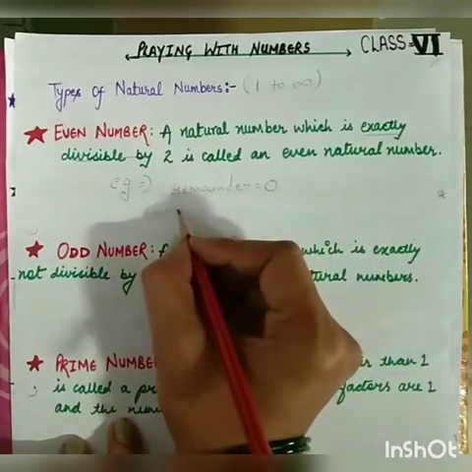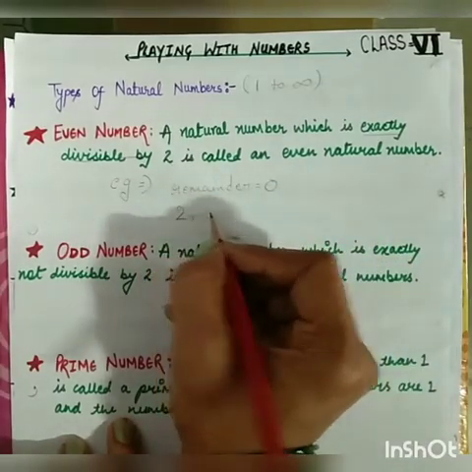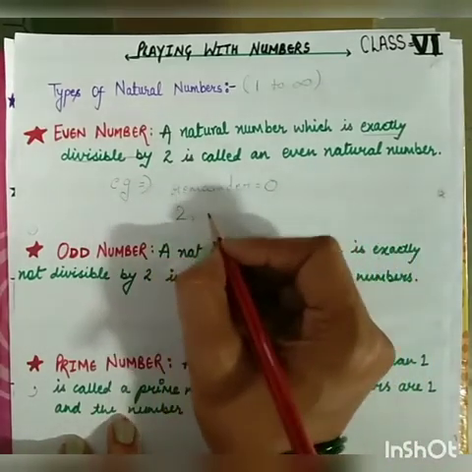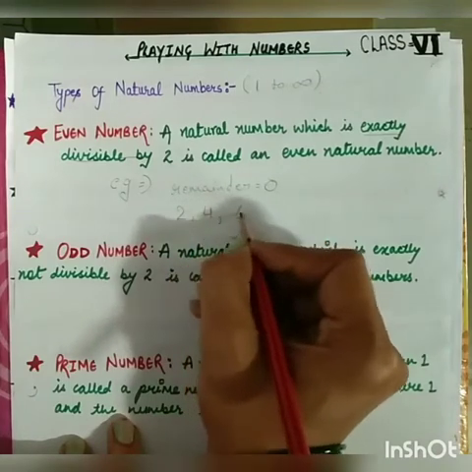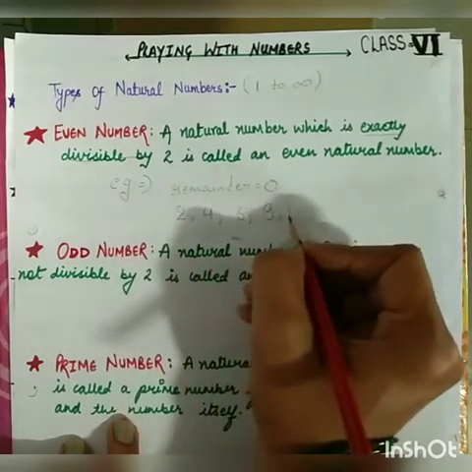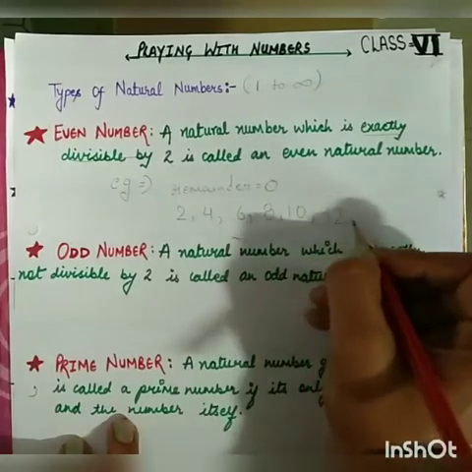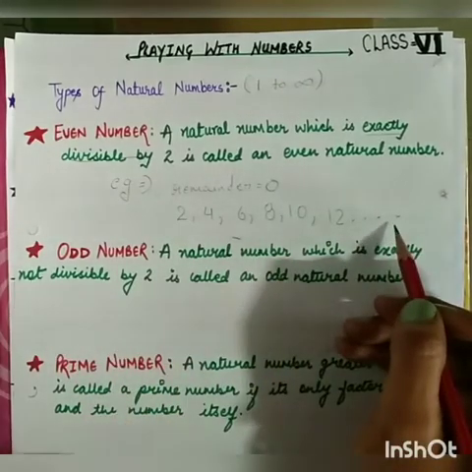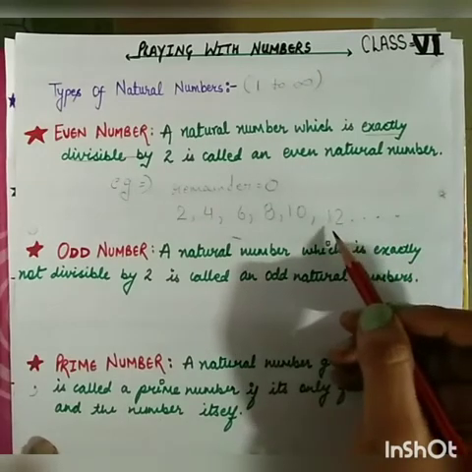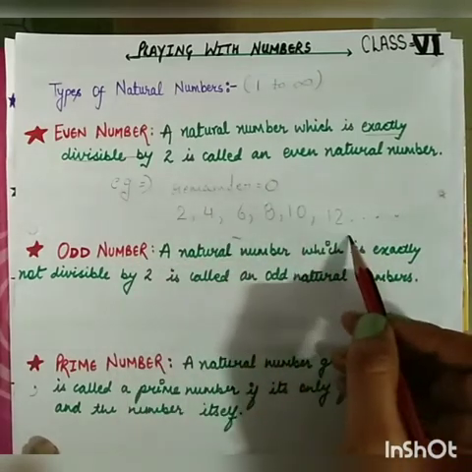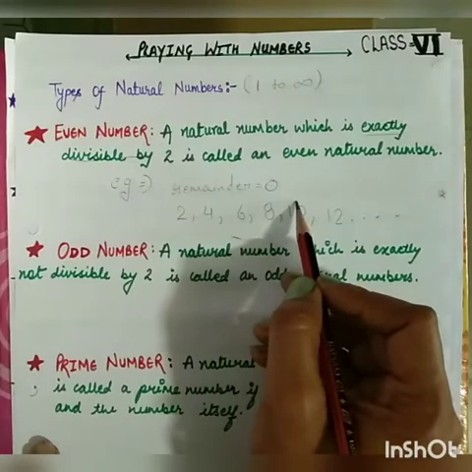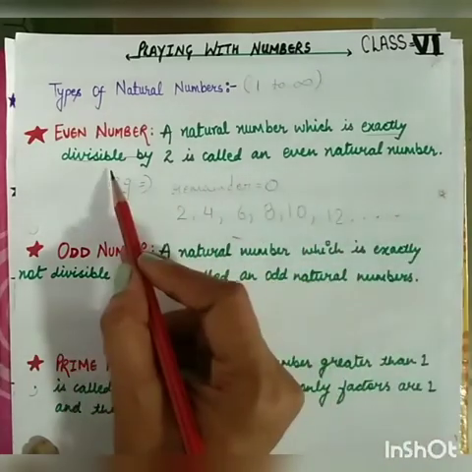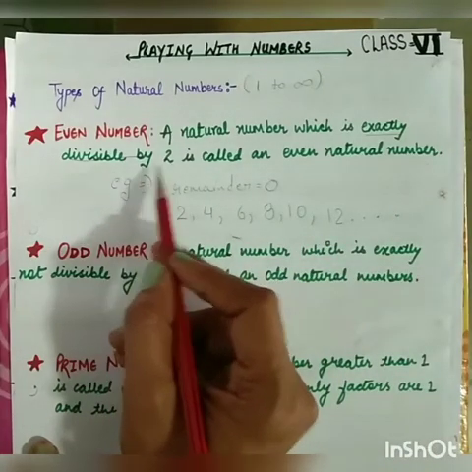For example, 2: when you divide 2 by 2, the remainder is 0. Like 4, then 6, 8, 10, 12 and so on. They are all known as even numbers. Why? Because when we divide these numbers by 2, we get the remainder 0, or we can say that these are exactly divisible by 2.